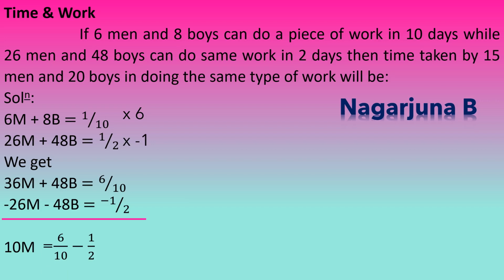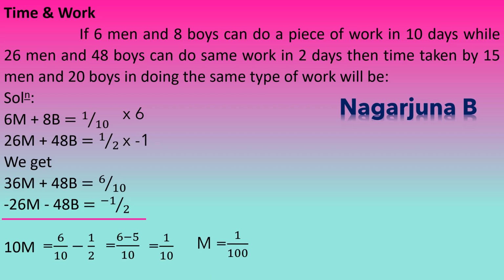So 10 will be the LCM. So 6 by 10 is there, so it has to be multiplied by 1. Therefore 6 into 1 will be 6, minus 1 by 2. So to get 10, 2 has to be multiplied by 5. Therefore 1 has to be multiplied by 5, so we can write 1 into 5 as 5. Therefore we can write 6 minus 5 divided by 10. Upon simplification it will be equal to 1 by 10. So 10M is equal to 1 by 10. Multiply both sides by 1 by 10. It will be M is equal to 1 by 100.